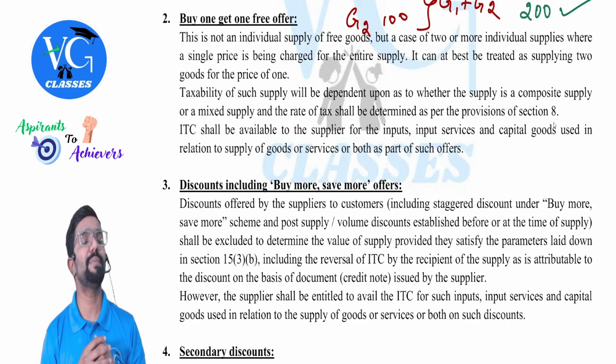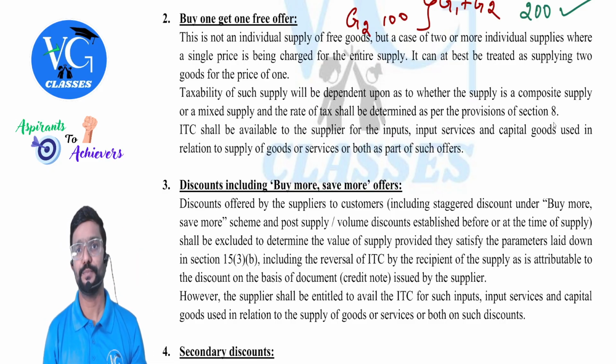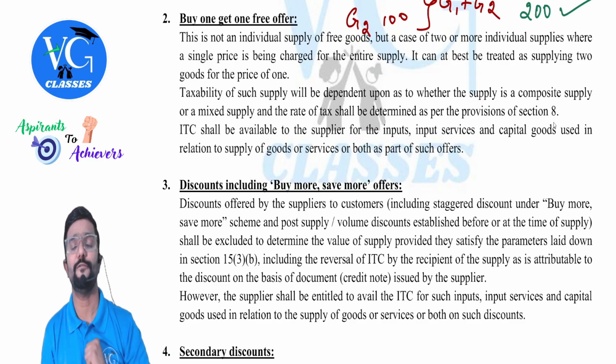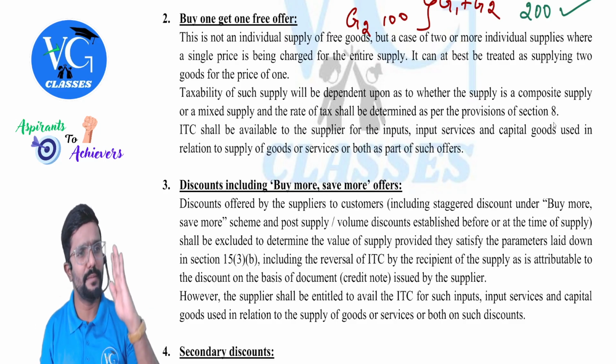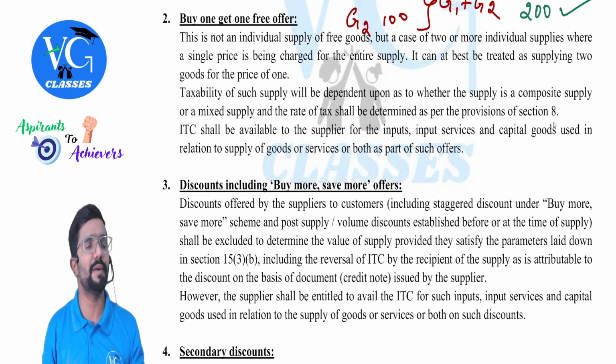So what is the tax rate applicable for composite supply or mixed supply? Where is it given? In section 8. Sir, where is composite supply defined? Section 2 clause 30. Mixed supply is defined by section 2 clause 74. Sir, what is composite and mixed supply? Very simple. I'm just repeating what we have covered in detail.